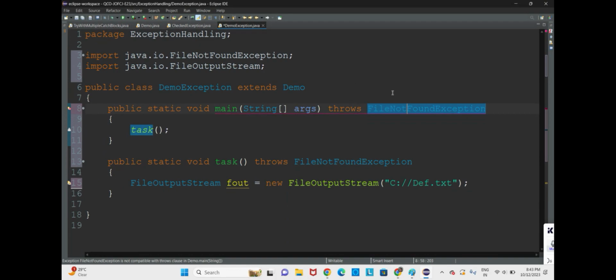File not found is a checked exception, or an unchecked exception. Unchecked we already know. So checked, if you take, we have so many actually.